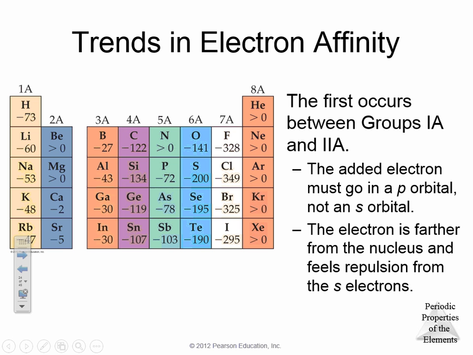Sometimes it's more difficult to add an electron to 2A than to 1A, simply because in 2A your s orbital is completely full, whereas in 1A they want to fill that s orbital. So in 2A they don't want a stray electron sitting around in that p orbital, and in 1A they want a full s orbital. So you can kind of see the difference there.